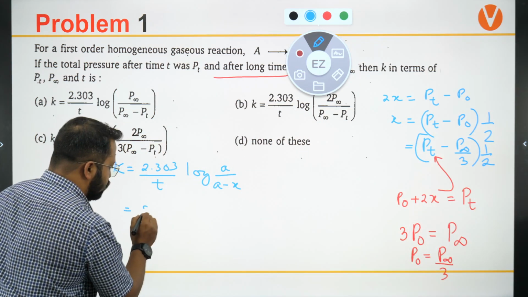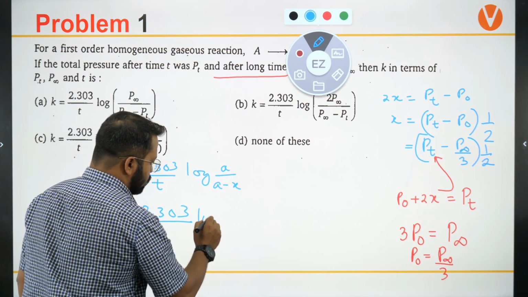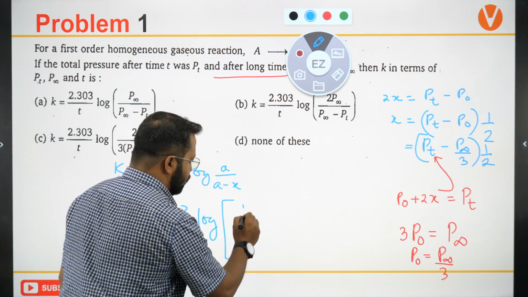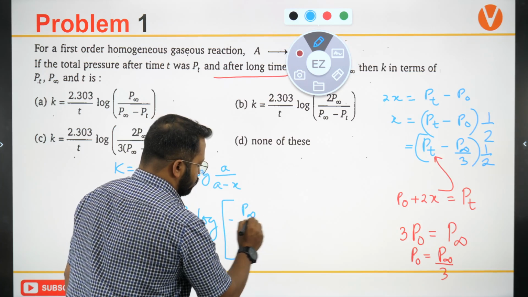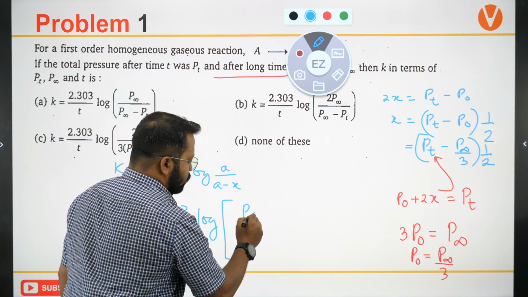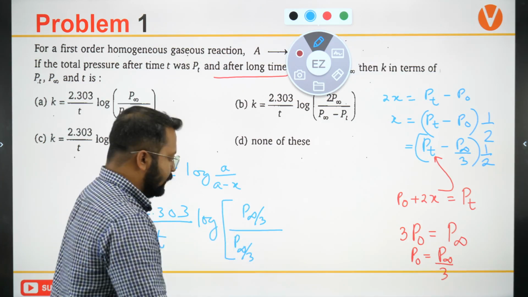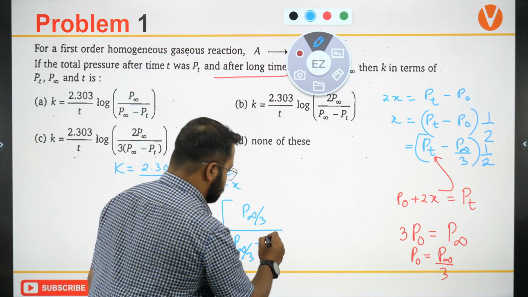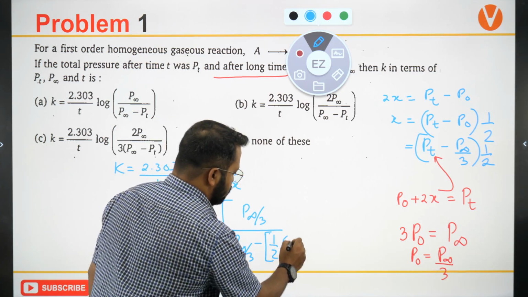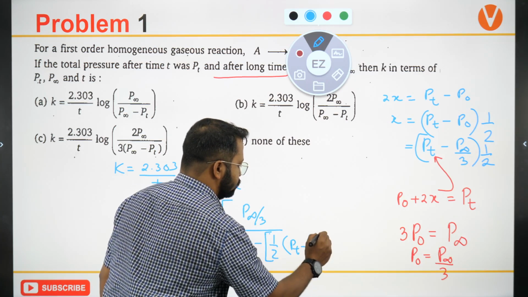So what will it be? 2.303 upon T log of A will be written as P infinity by 3. This will be written as P infinity upon 3 minus x, which is half of PT minus P infinity by 3.